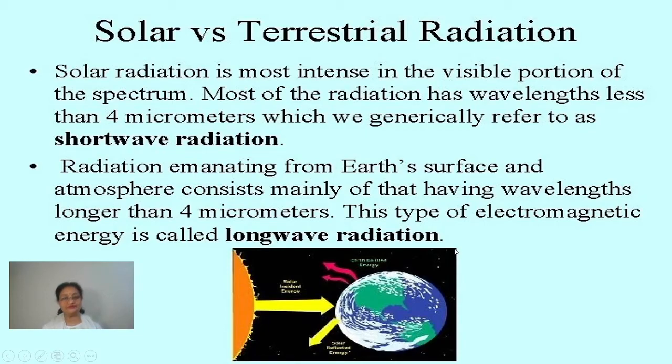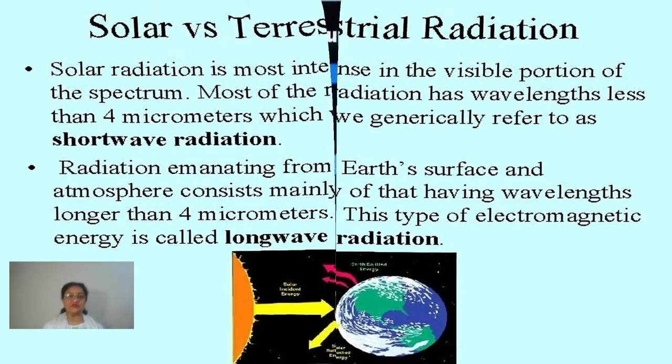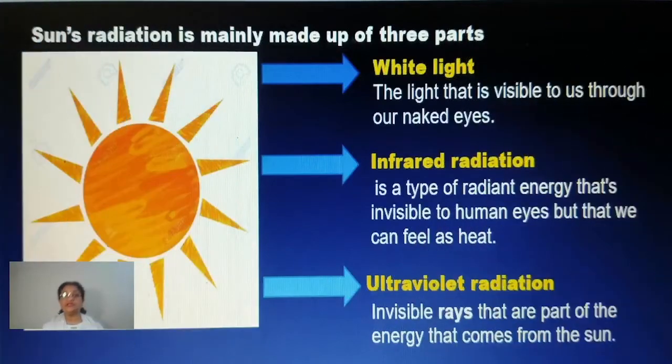Clear now? Yes. Now let's move to the next topic. Again, this is an important thing to know. Solar radiation, children, comes in three parts, right? The first part of it is the white light.